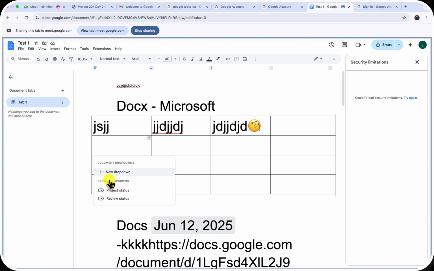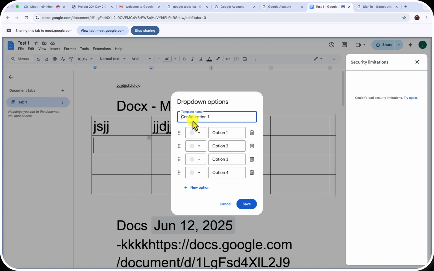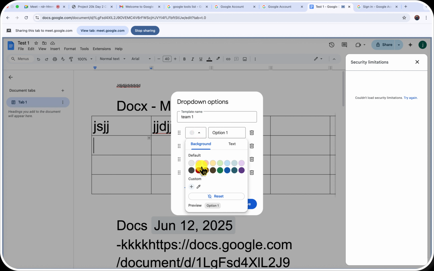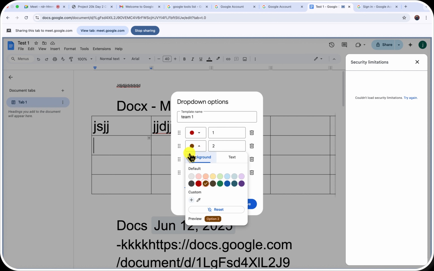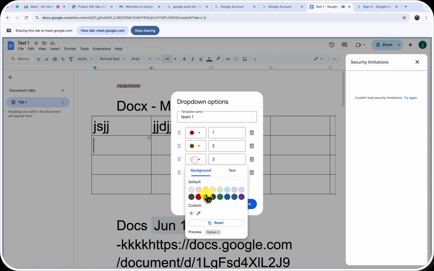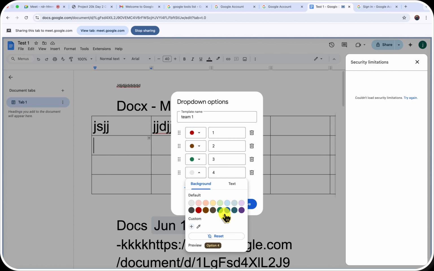And then we have the document drop down. So you can decide to, let's say I want to say team 1. Most of these things are new, right? So I can decide to give it a color and say 1, 2, maybe 3 and 4. Then I can give it different colors just to be able to know which colors I'm working with, right? And I'm going to show you what this does.